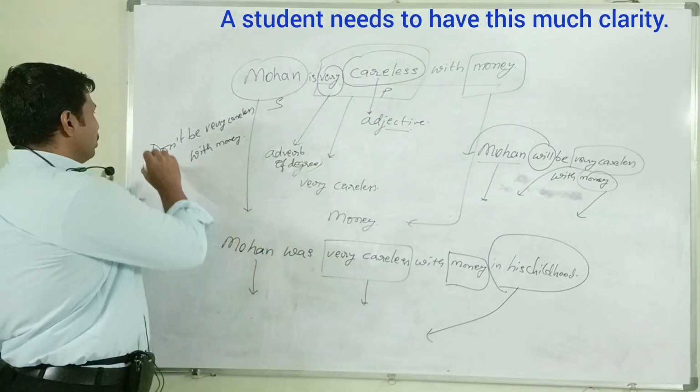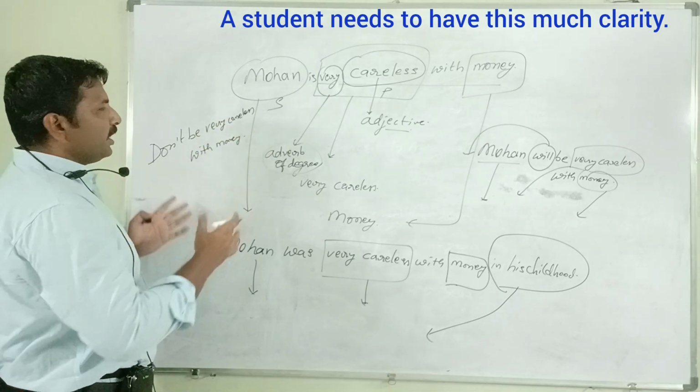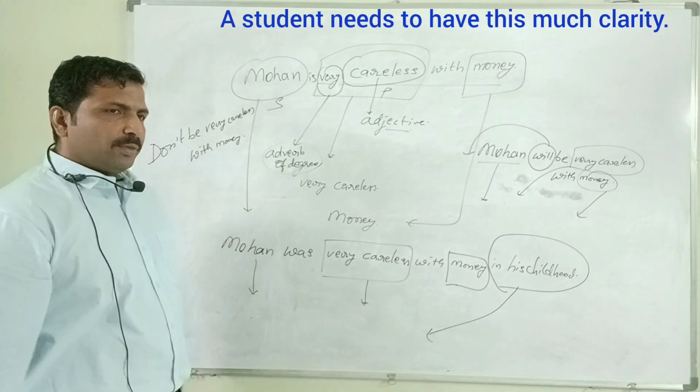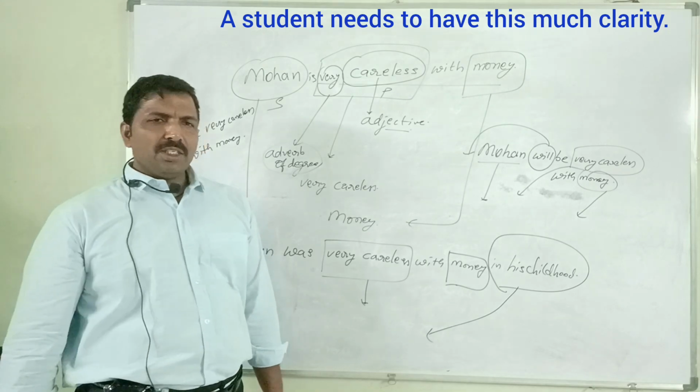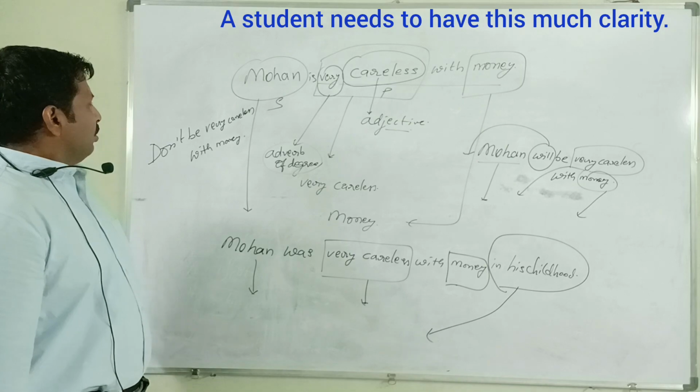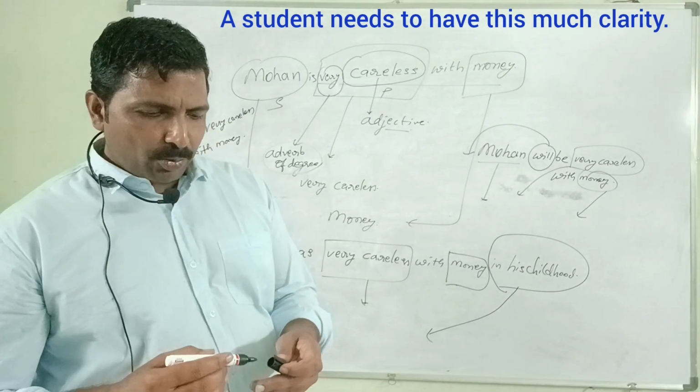This is, for example, subjective anyway. Don't be very careless. Imperative sentence. Don't be very careless with money. Politely: Please don't be very careless with money. If they are elders, please don't be very careless with money. Okay, good Kalyan. Claps for Kalyan.